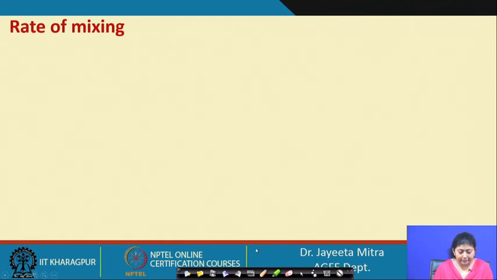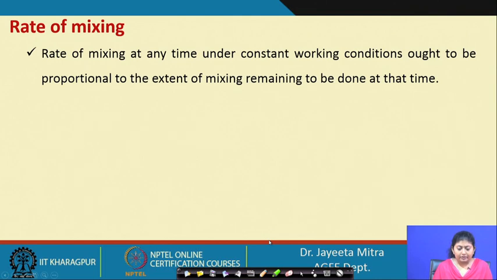Now, rate of mixing. So, how we can define it? Rate of mixing at any time under constant working condition ought to be proportional to the extent of mixing remaining to be done at that time. Okay. So, this is almost similar whenever we have modeled the screen analysis, or this kind of cases, always we have used this concept that at time t, whatever remaining thing, we have modeled the rate of change as proportional to the remaining amount.